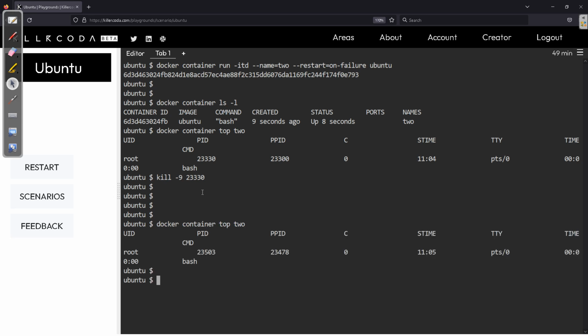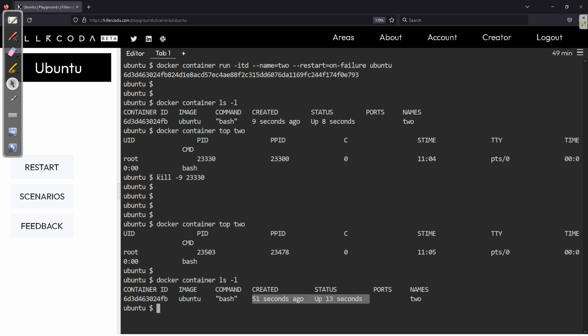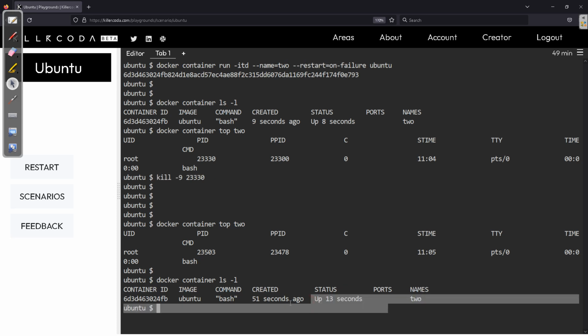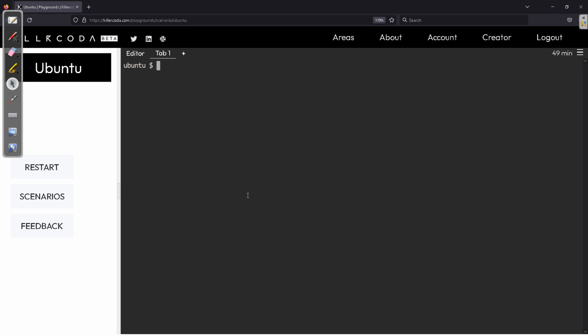When I check now, you can see it is up and running. I added a failure inside the container, but the restart policy says that when there is a failure, like kill -9, it should automatically restart. Try this with other containers also for better understanding.